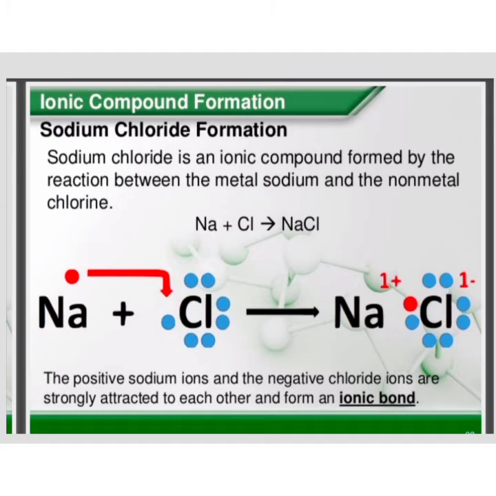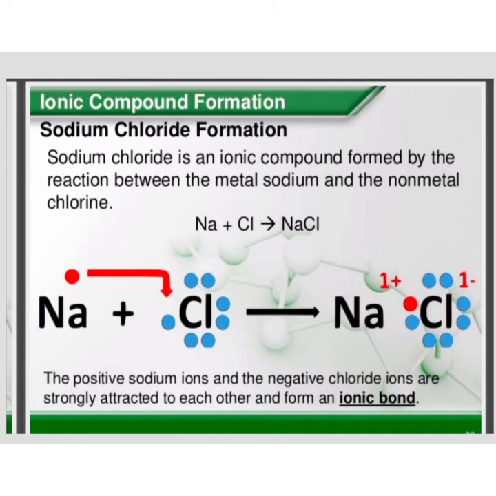So what will happen? Sodium will give its 1 electron to chlorine. You can see very clearly the red arrow which is shifting the 1 electron from sodium to chlorine. That is named an ionic bond. So what happens when 1 electron changes from sodium to chlorine? After the loss of 1 electron, sodium changes into a cation, that is, it forms Na positive 1.